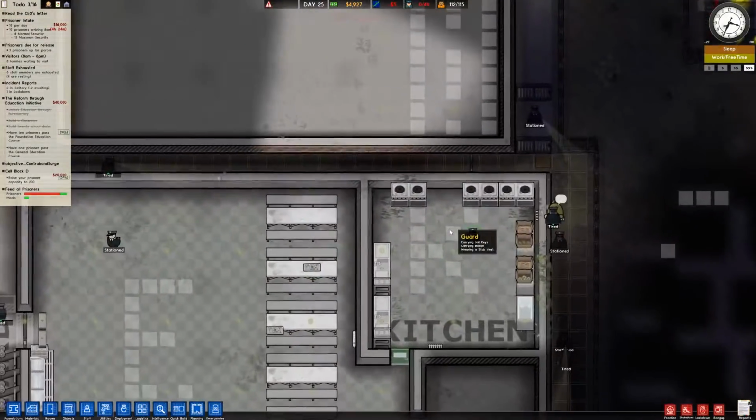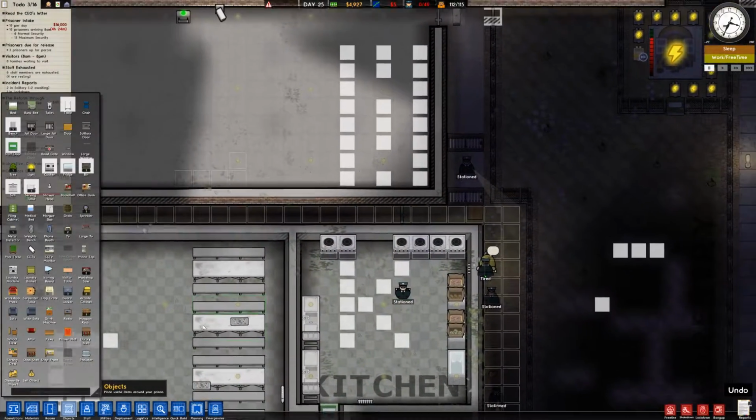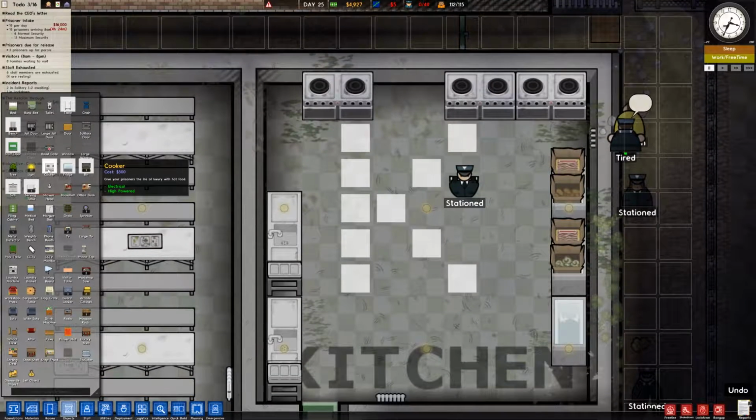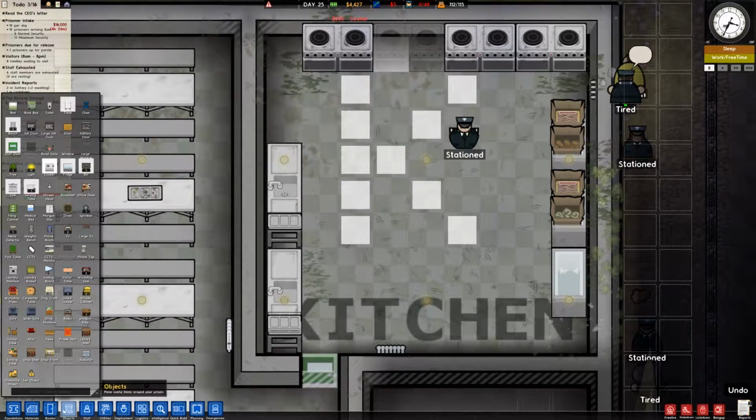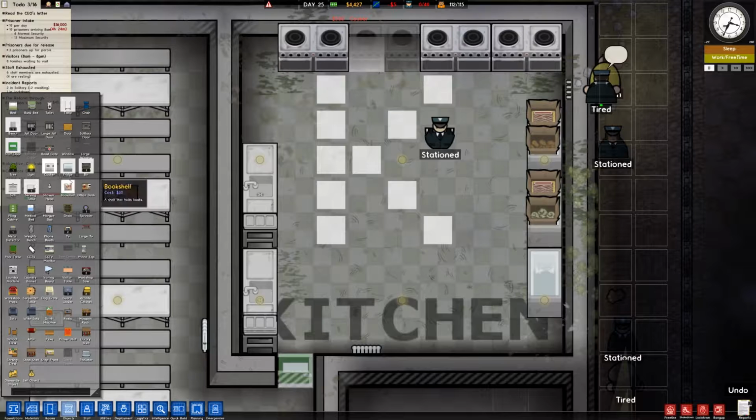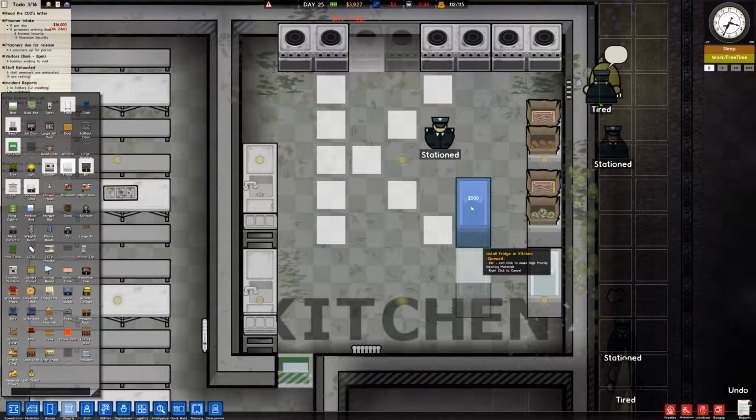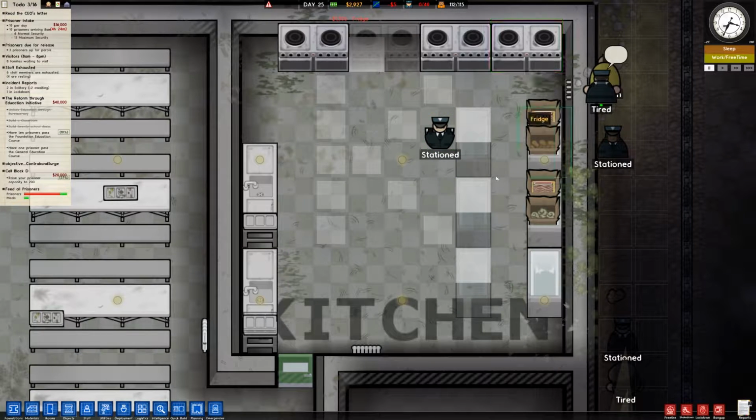What else? Do we have enough prisoners to where we could use another cooker? I think we kind of do. I think we have enough to where one more cooker would be helpful. And then going along that, probably another fridge. So let's actually put the little divot facing the front. So if I do that, it should provide like a hall for them to have, you know, stuff.